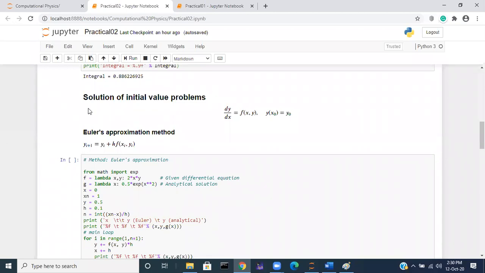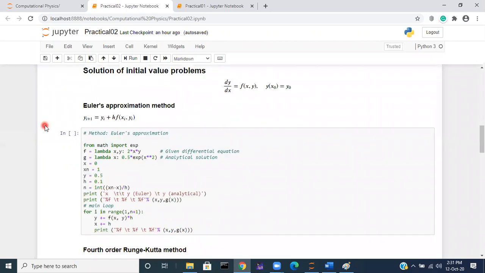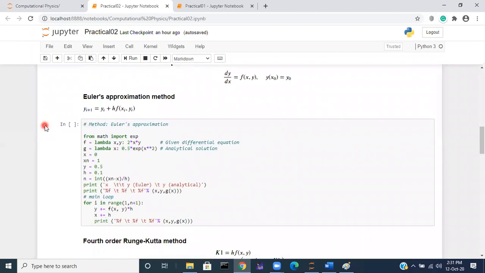So we are going to find the solution of initial value problems, which is dy by dx is equal to f of xy. So dy by dx is some function of x and y, and the value of y at the initial value of x, which is x naught, is y naught. So first we will use the Euler's approximation method. The formula for Euler's approximation method is